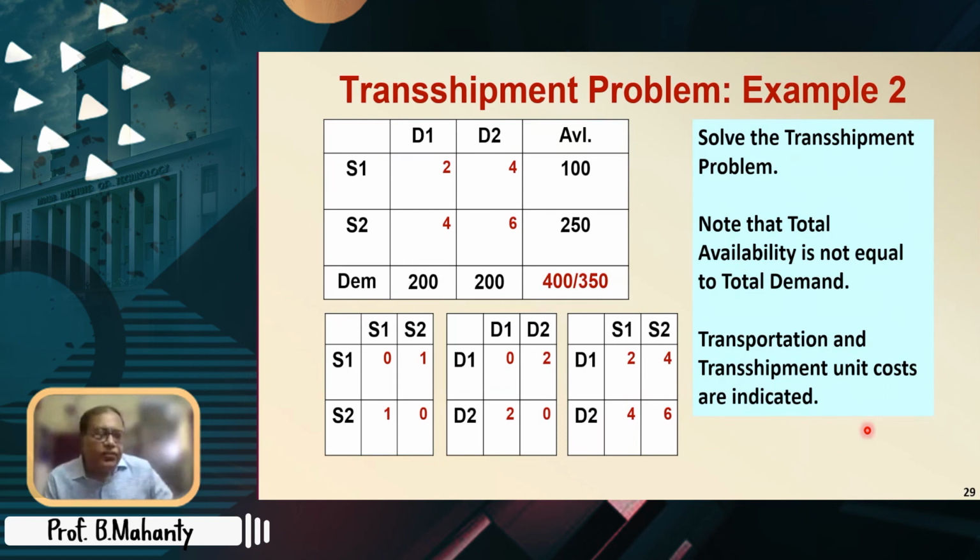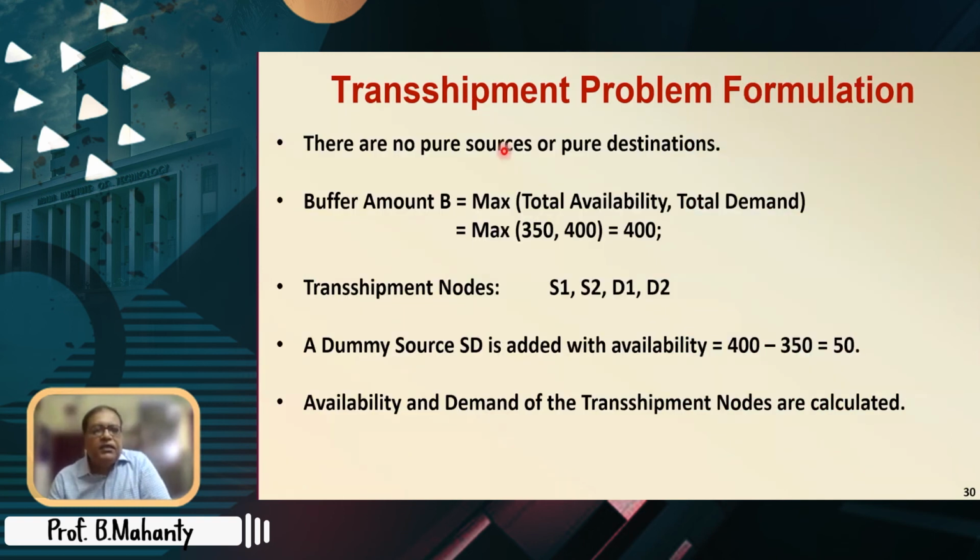In fact, it is easy to conceive: first make the transportation problem balanced by taking a dummy source, and then you realize that the dummy source is a pure source, so it will be there only on the source side and not on the destination side. Right. So having done that, let us see some of the facts. There are no pure sources or pure destinations the way I have seen it. Buffer amount B is the maximum of total availability and total demand. Here the figures are different, so the buffer amount is 400.